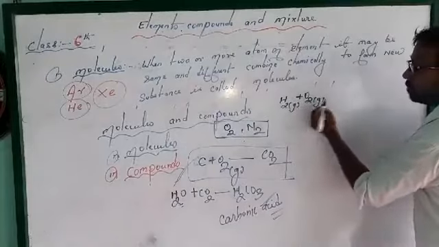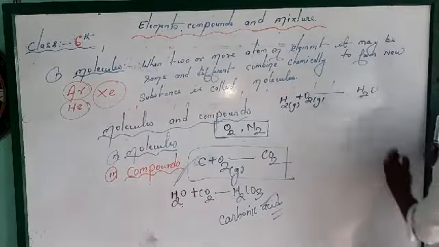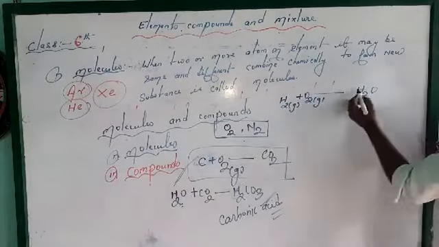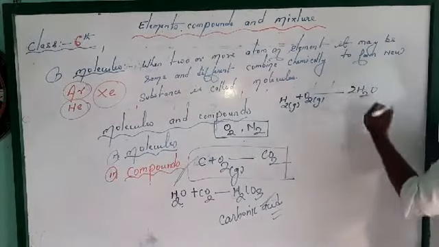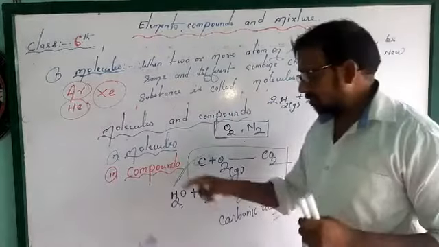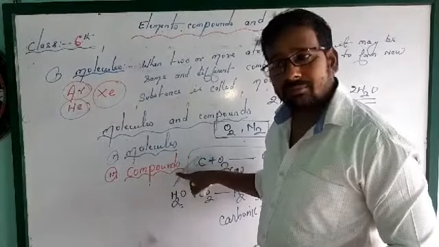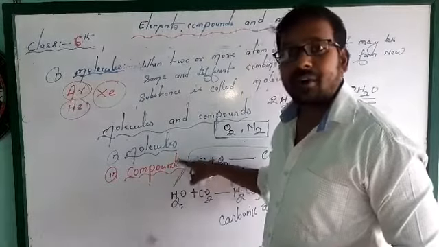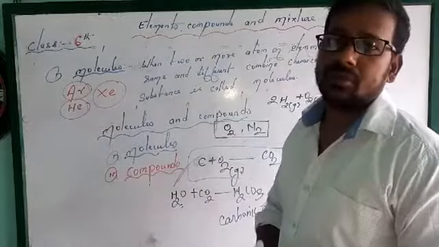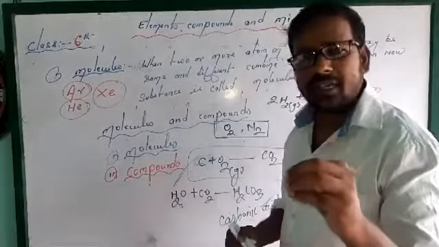O2 is also a molecule, combined to form the water compound. Water is a molecule and a compound. So 2, you can balance it. I have written here 2. This is the molecule. So you can say that all compounds are molecules, but molecules are not all compounds.